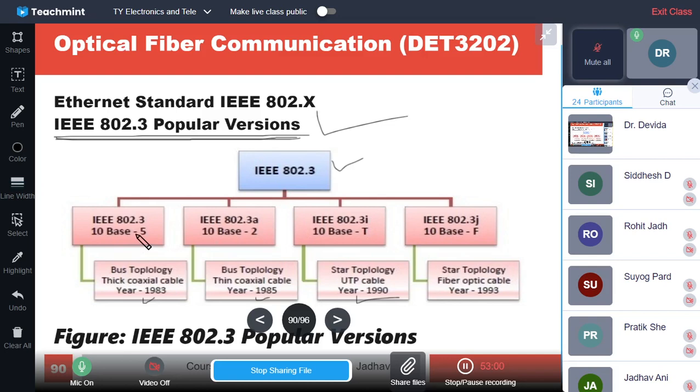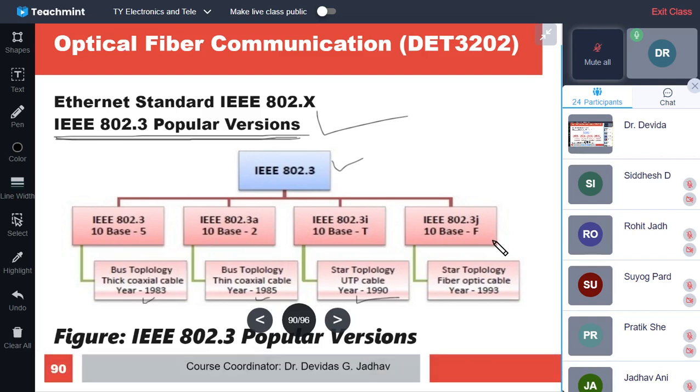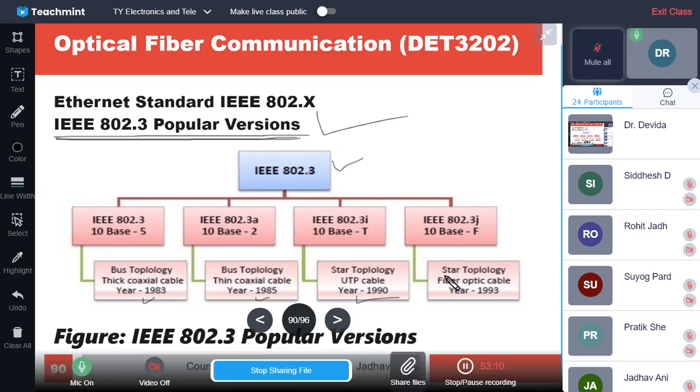Just like the 500 meter, 200 meter, here it is not important because a long distance is possible. So it is again star topology, and it is a fiber optic cable, and it was introduced in 1993. So this is about some of the popular IEEE 802.3 versions.